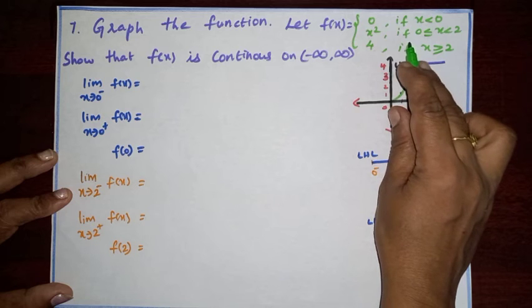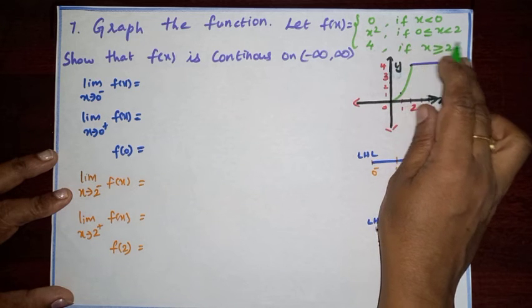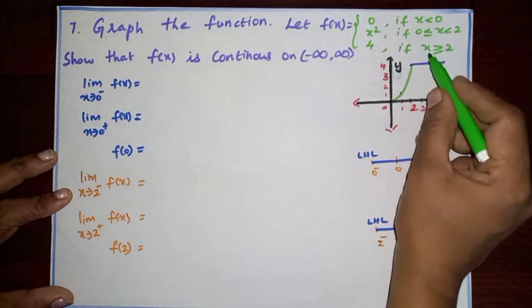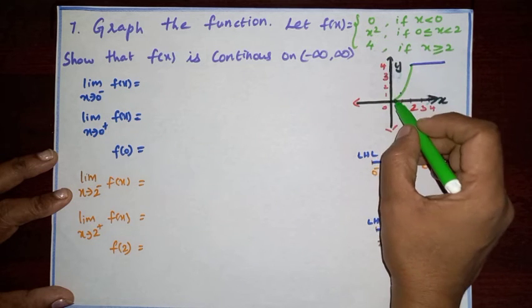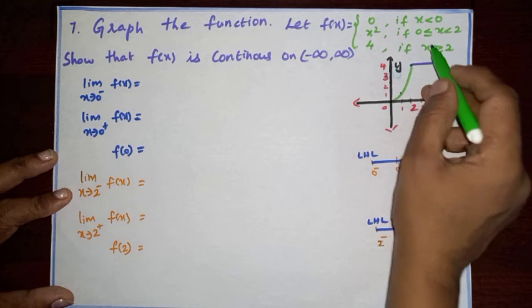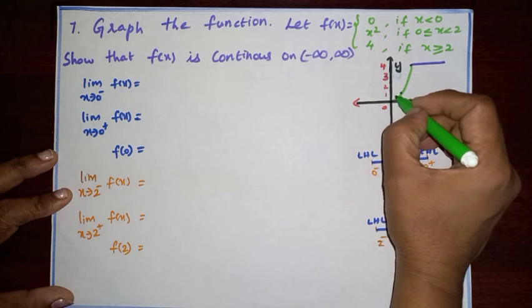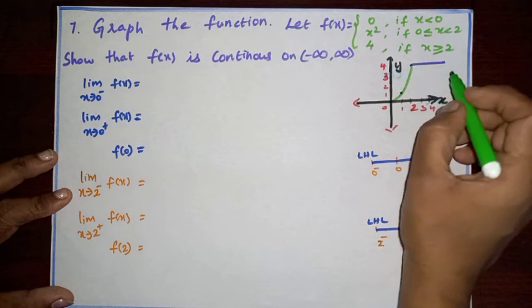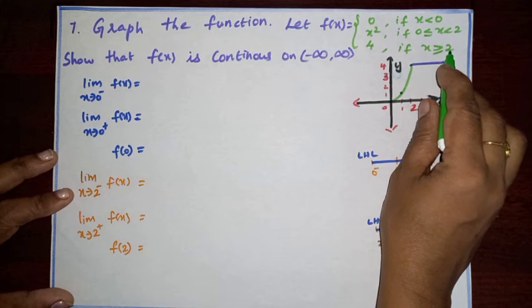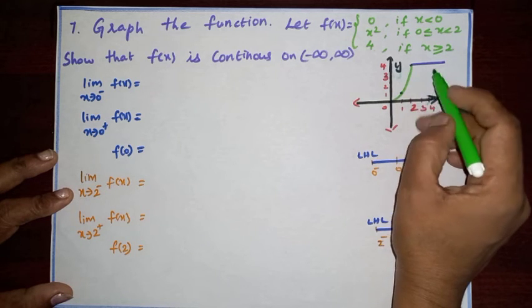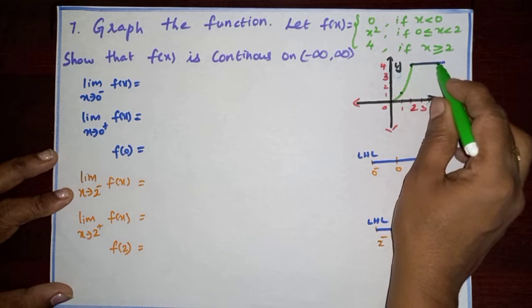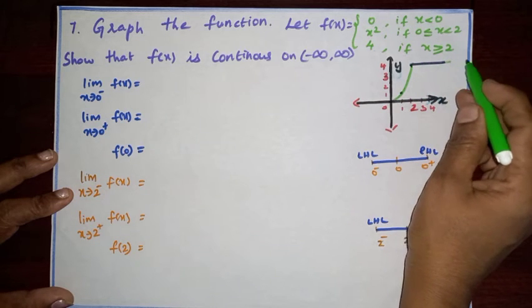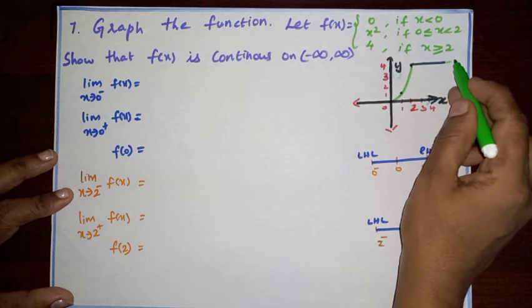X square if 0 less than or equal to x less than 2. The x values are 0 and 1 for x square. Substitute 0, 0 square is 0. Then 1 square is 1. Mark the points. Then when x is greater than or equal to 2, the value is 4. At 2 it is 4, and greater than 2 is also equal to 4. So we are getting the graph like this.